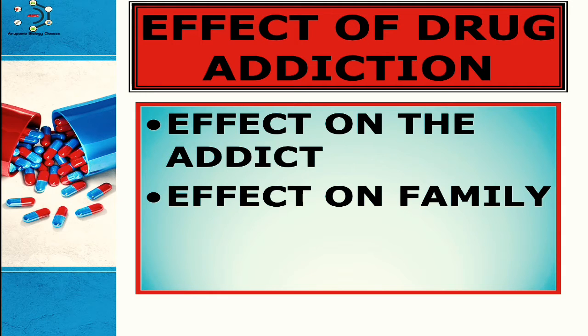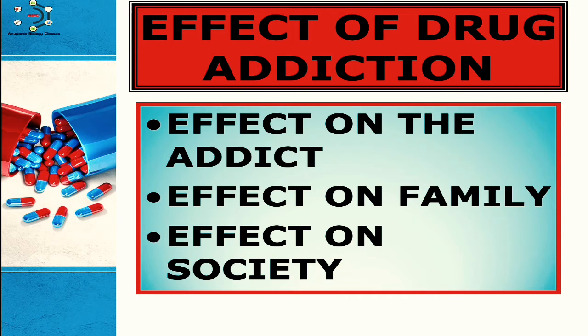Now, effects on family. The drug addicts create problems for their families. They neglect duty and may lose their jobs. This may deprive the family of basic needs. Frustration and insecurity in the children are a heavy price to pay for drug use. Next and the last is the effect on society. The drug users get drugs from illegal sources, thereby encouraging smuggling. They can cause traffic and industrial accidents and commit crimes. So these are the effects of drug addiction.